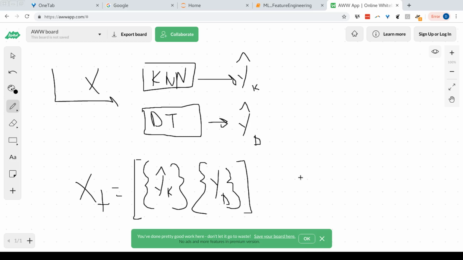But that's not always the case. One model might be better than the other. So because of that, what I need to do is blend them by considering that one model might do better. So I can take these predicted values and put them into a new feature matrix.